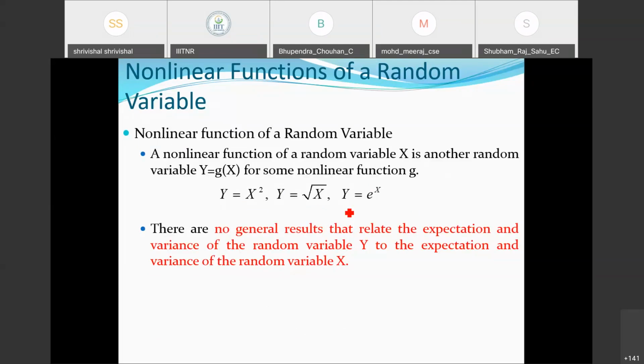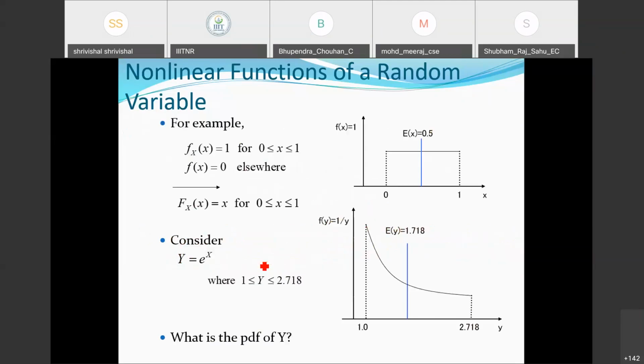I think this is something wrong here. So Y is equal to this one function g(X) which we are defining here, Y is equal to e^X. There are no general rules that relate the expectation and variance of the random variable Y to the expectation and variance of the random variable X. If you see one example here, it will be clear to you.